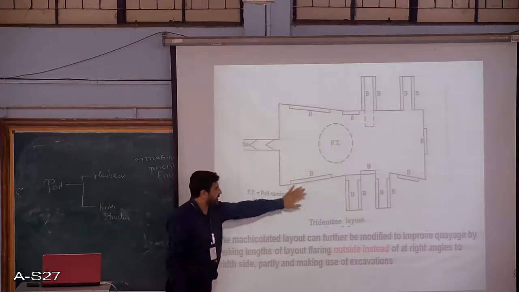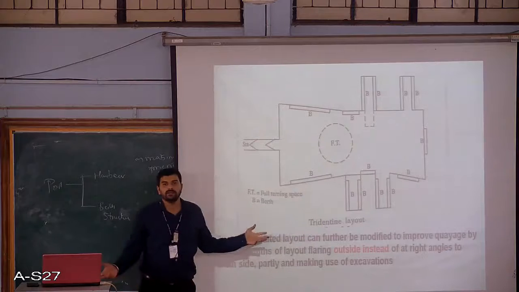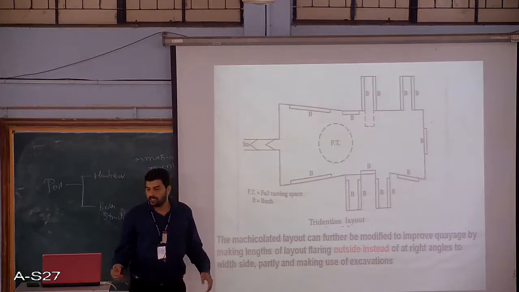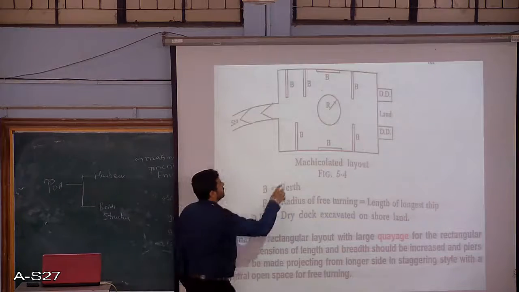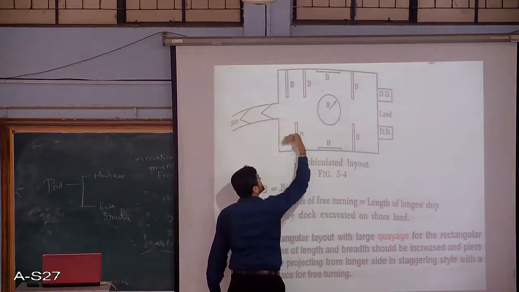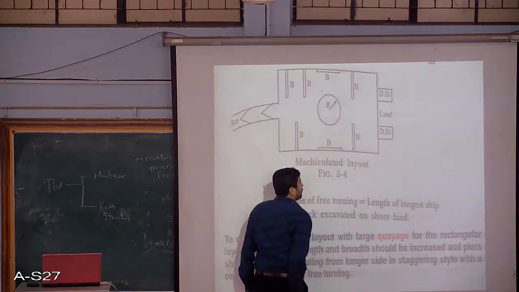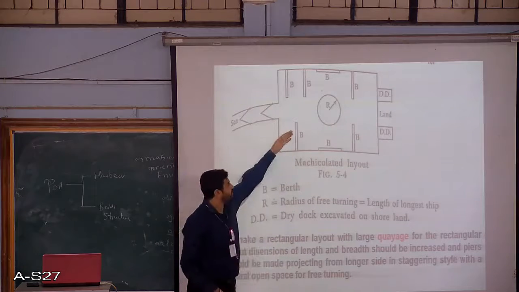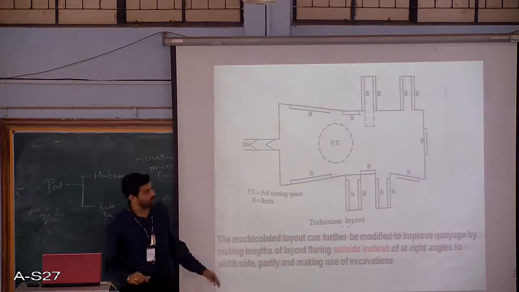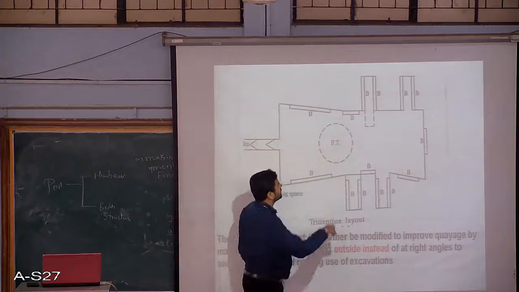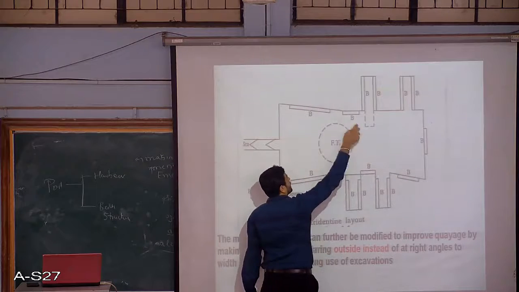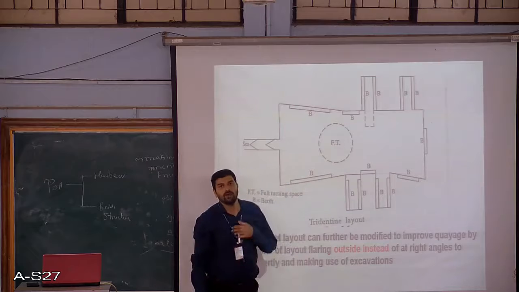Then we have the trident type of layout. This is again the same thing. In the previous case, we had these components on the inside of the port, but in the case of a trident design we are constructing them on the outside so that we get an increased area for the turning or the maneuvering of the ship.